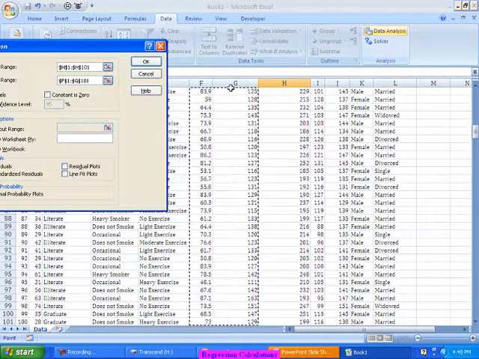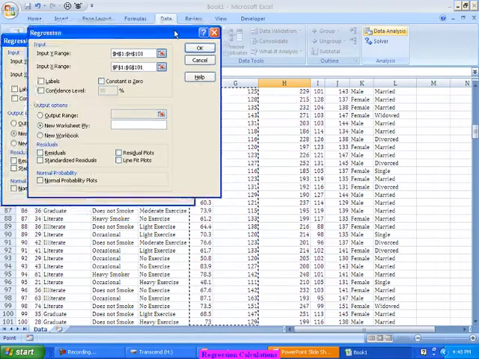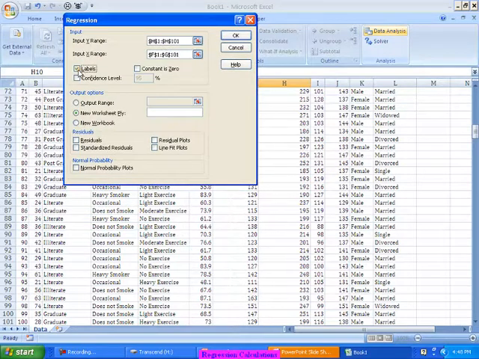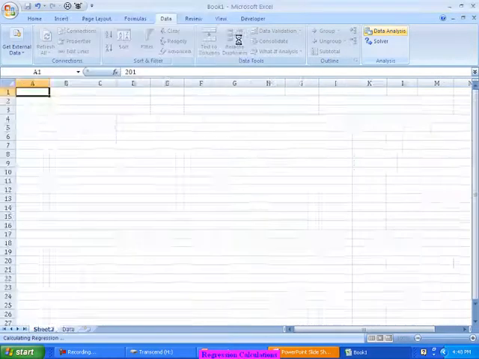Because I'm taking two variables as independent variables, we call it multiple regression. If I take one, it's a simple regression. Let's see what output it gives me.